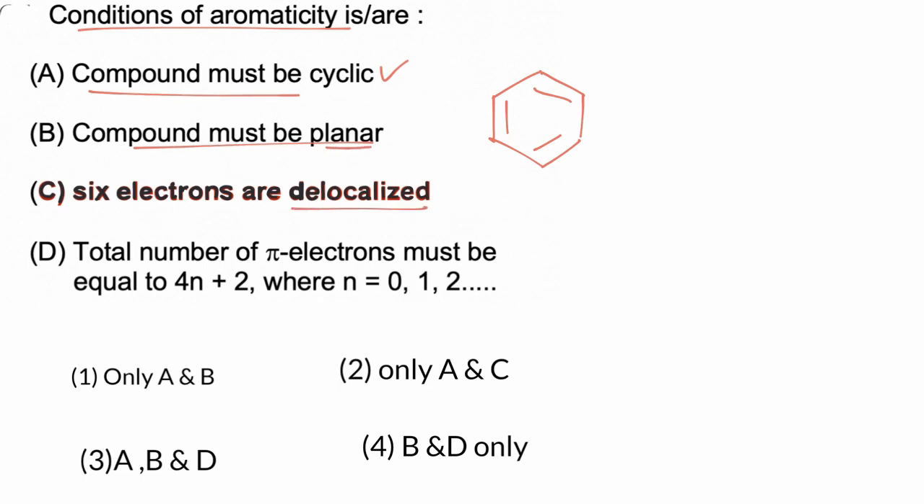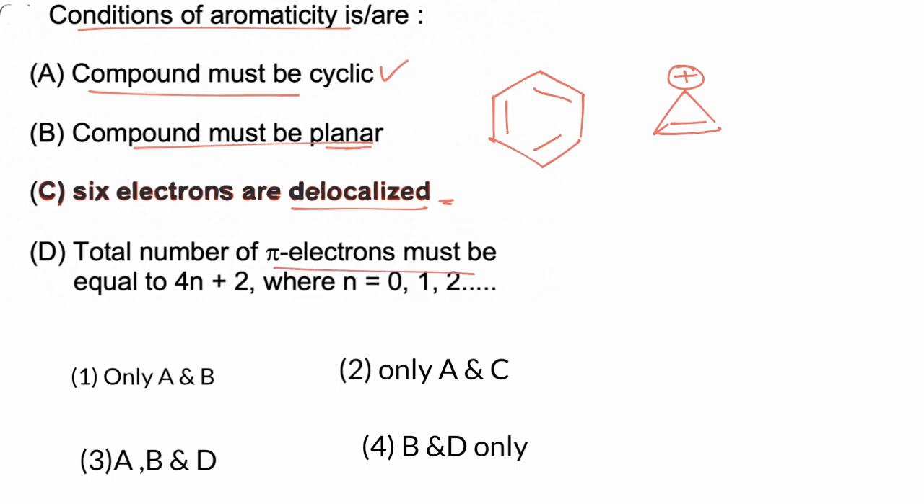6 electrons are delocalized. If fewer than 6, say 2 electrons are delocalized, the molecule can still be aromatic. So this is not an essential condition. It is not necessary that a molecule must have only 6 electrons. We have other aromatic compounds, like this one, which has only 2 electrons delocalized. So condition C is not necessary.